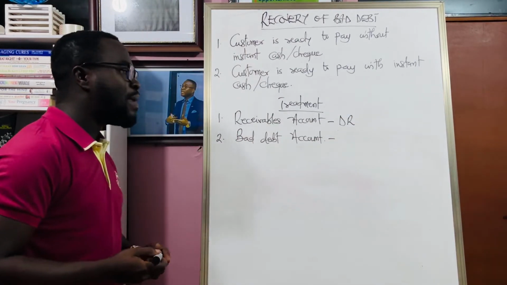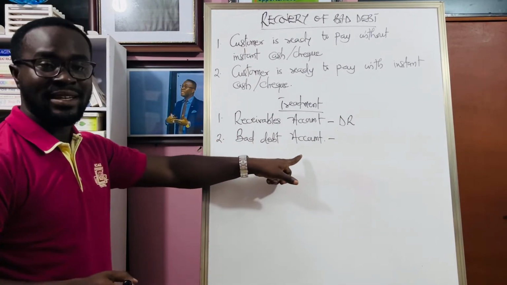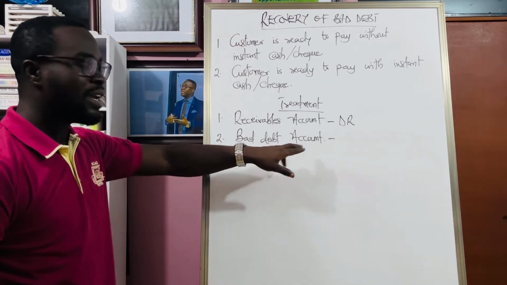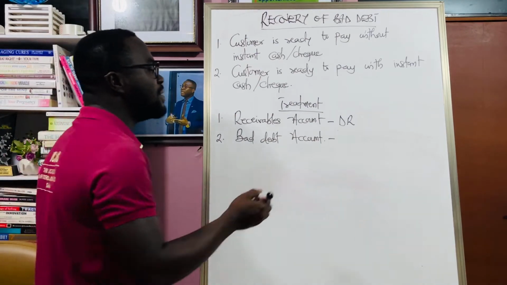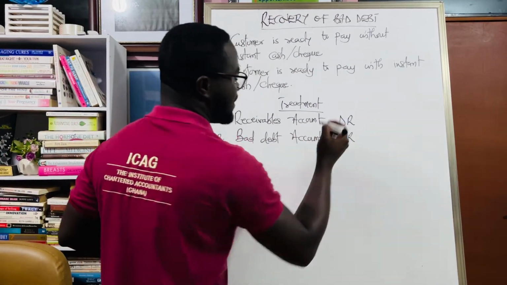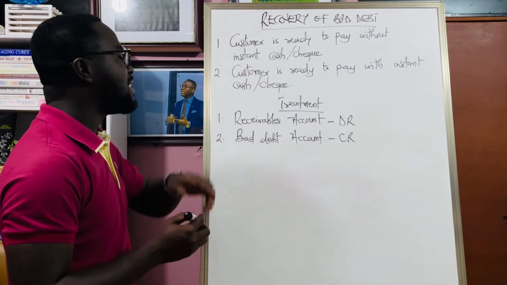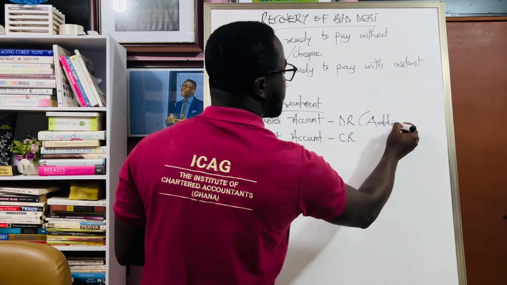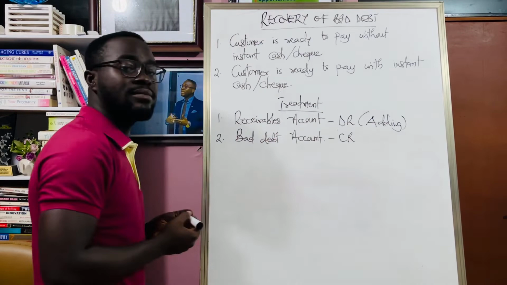And the person's debt is no more bad, which means that the bad debt that we've already written in this book must be reduced. So if it's reducing, we credit the bad debt account. If we are debiting the receivables account, it means we are adding additional debt.